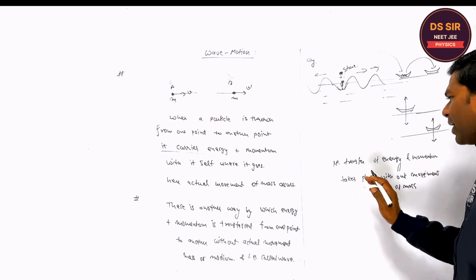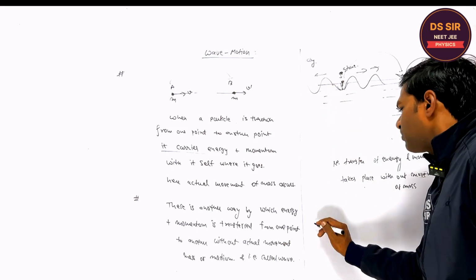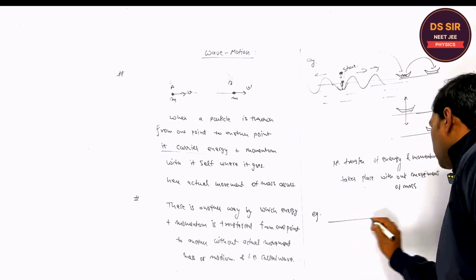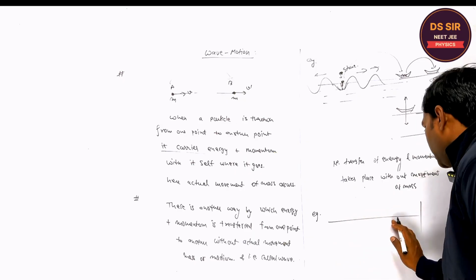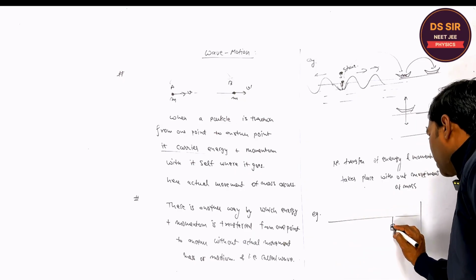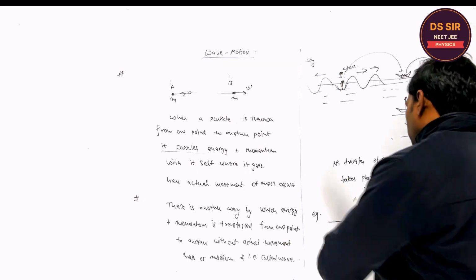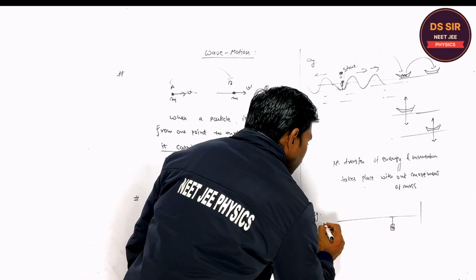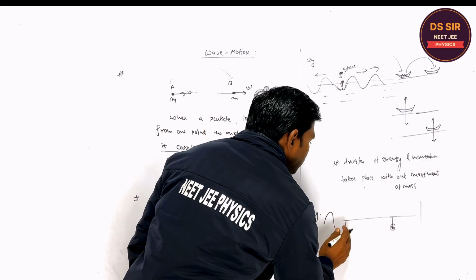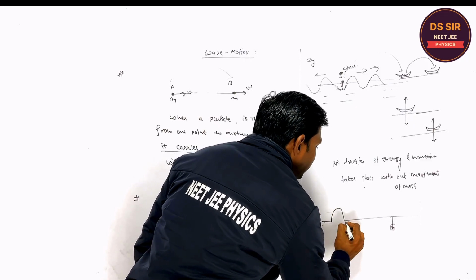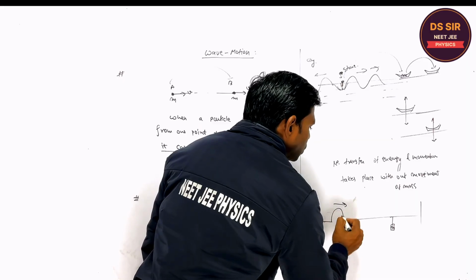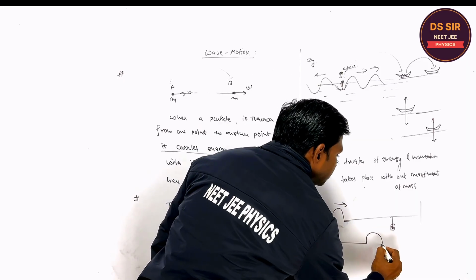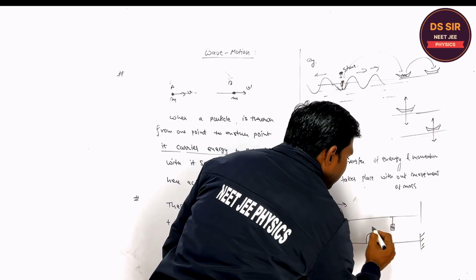There may be another example of this type of wave. For example, if you take a string, and a mass is hanging over here, suppose, and now this string is moved up and down by your hand. When you move it up and down, a pulse is created. This pulse starts moving towards the right.